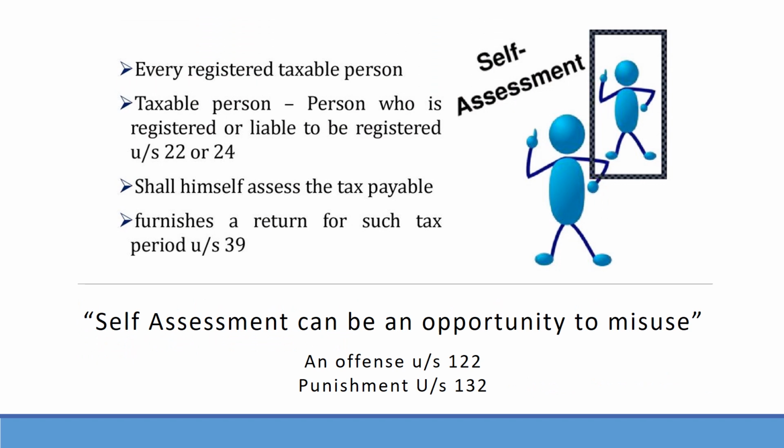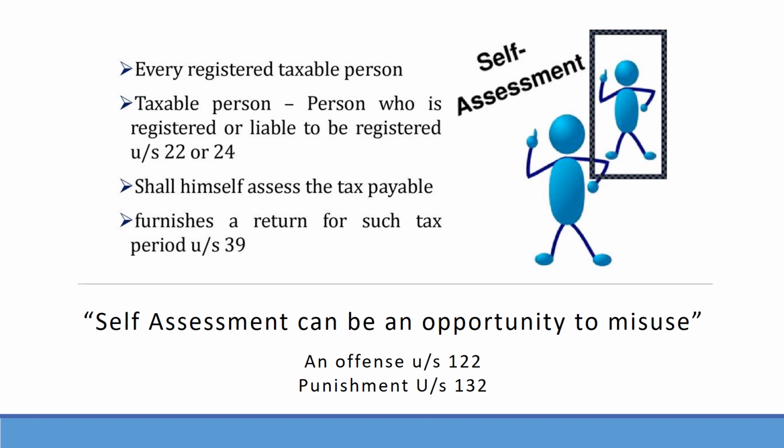Every person registered under the GST is required to discharge the tax liability on a self-assessment basis by filing periodical returns as prescribed under Section 39. Self-assessment means that the taxpayer himself shall determine the output tax payable and discharge the output tax after offsetting the ITC available, if any. Since self-assessment is in the hands of the taxpayer, he may misuse such opportunity.